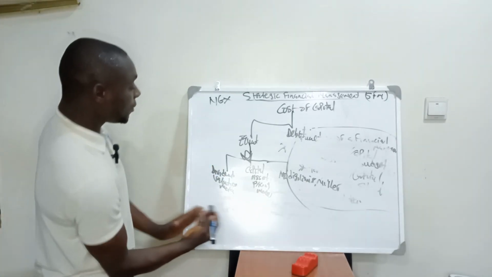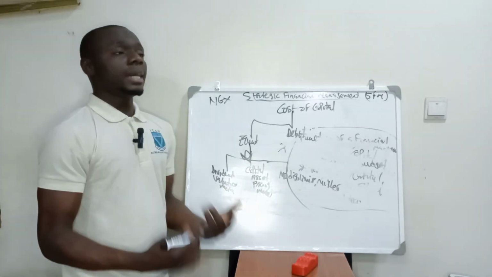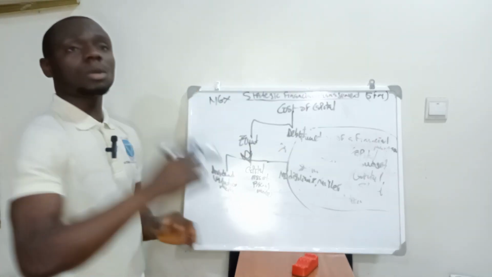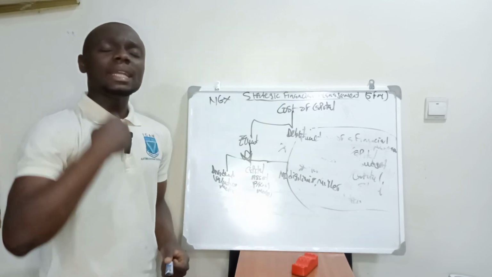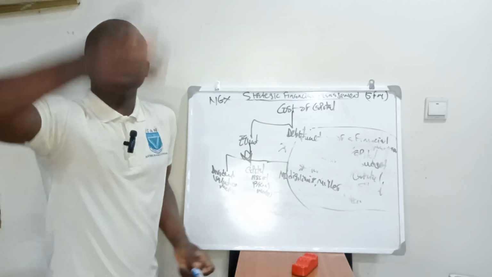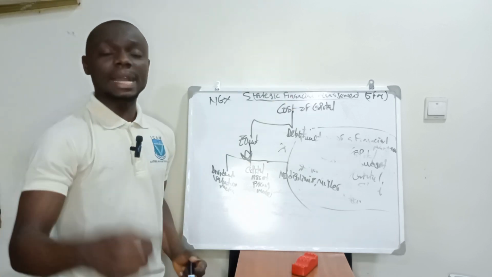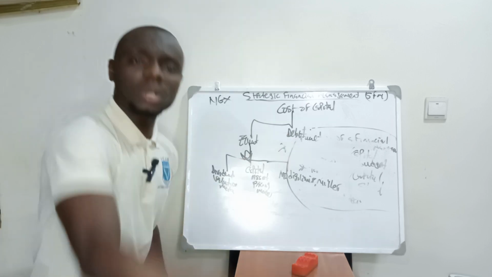Now, just under the dividend valuation method. The dividend valuation method is telling you that under the cost of equity, there are three methods of calculating cost of equity. Cost of equity is a cost to the firm, and a return to the investors, because investors are lending the company money to finance a project.